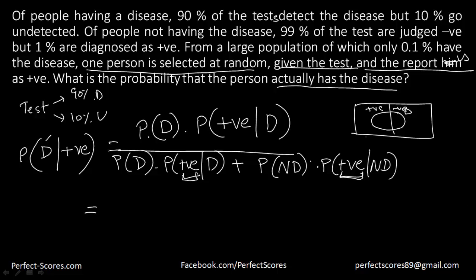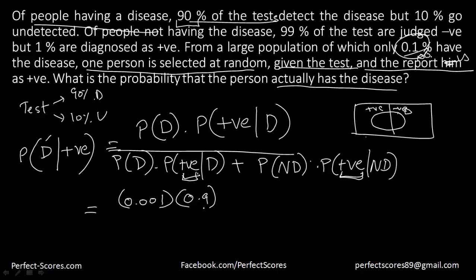So that is going to be equal to probability of person having the disease. So what is the probability that the person is going to have disease? That is 0.1%. So let's call this 0.001, because it's divided by 100, into the probability of person being positive provided the person has the disease, right? So that will actually be equal to 90%, that is 0.9. So 90% of the tests detect the disease. So if the person is having the disease, 90% of the times he will be detected.